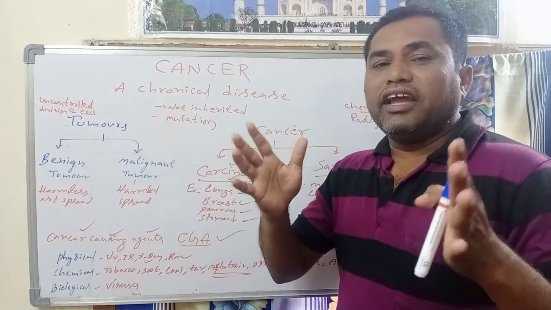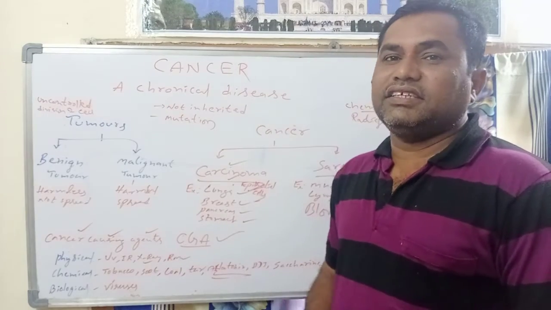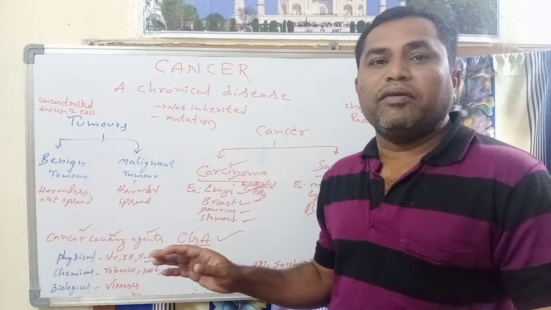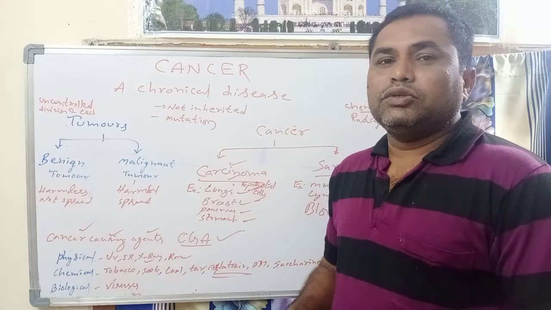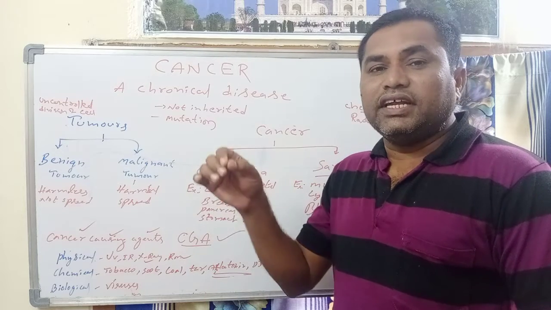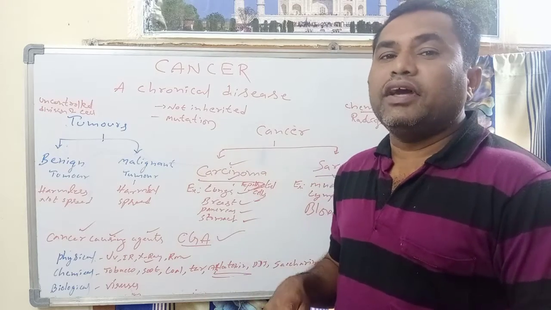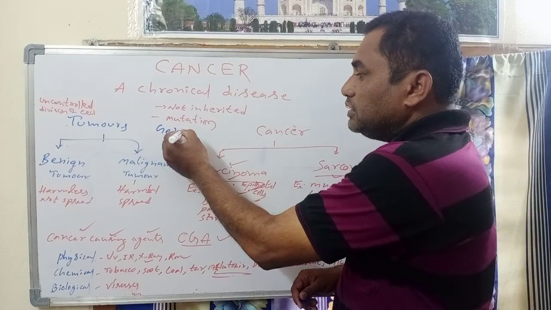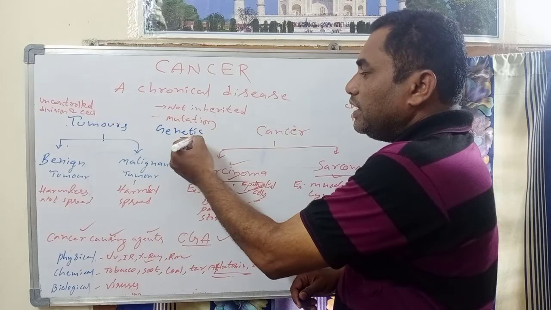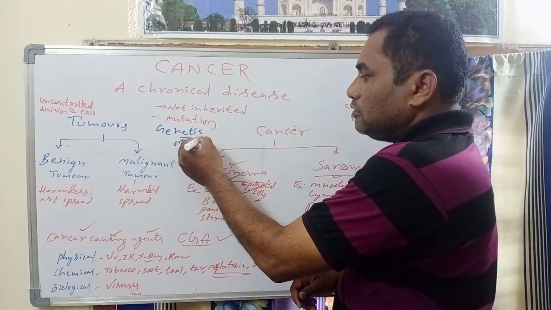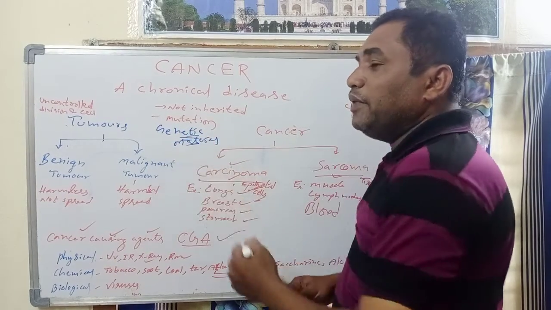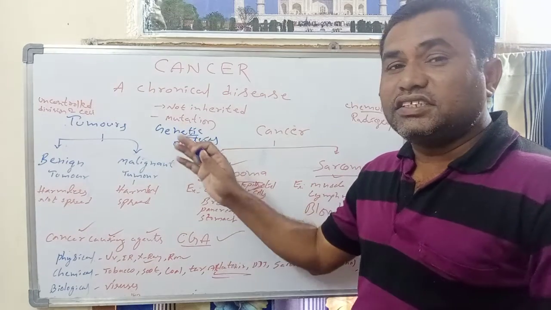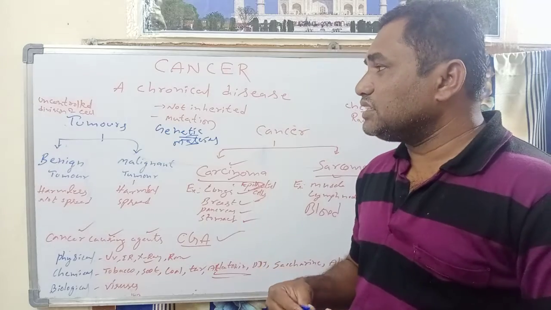Cancer is a chronic and dangerous disease, and it is not inherited, meaning it won't pass from parents to children. It is caused by sudden changes in our body, particularly the genetic material being changed. The sudden changes are called mutations, and they lead to cancer.